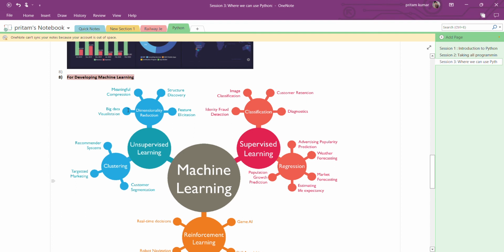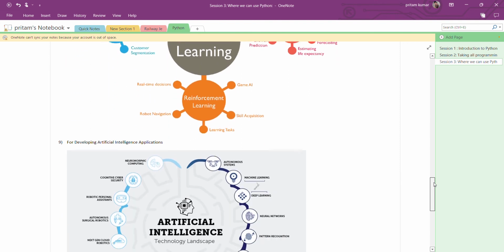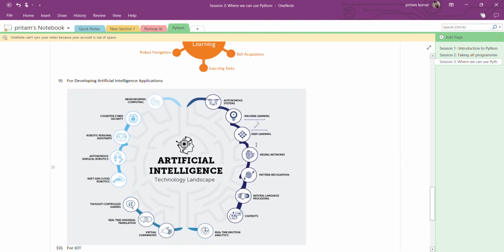Just memorize that Python can be used for machine learning as well as artificial intelligence, which is also a very big topic. Here we can use it for neural networks and deep learning.